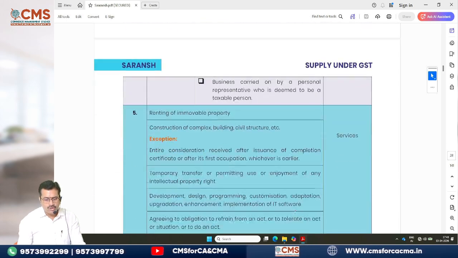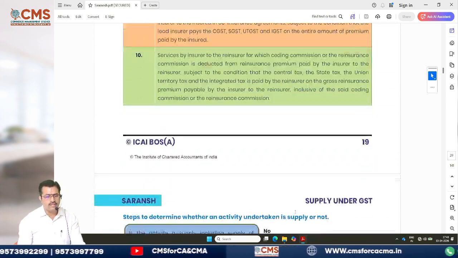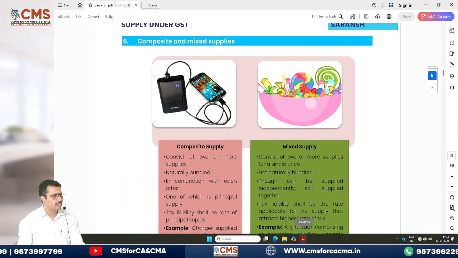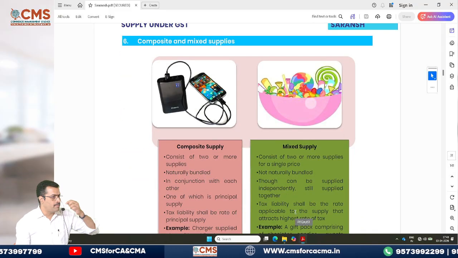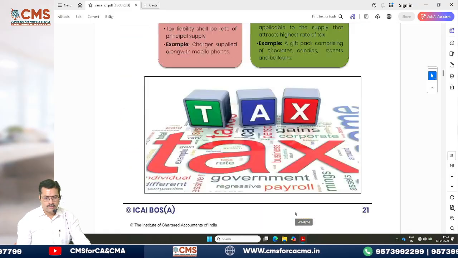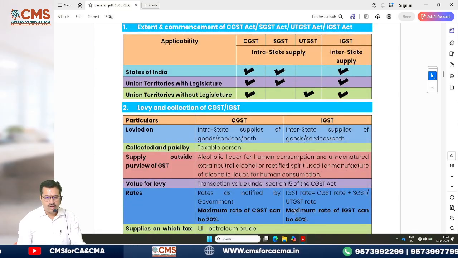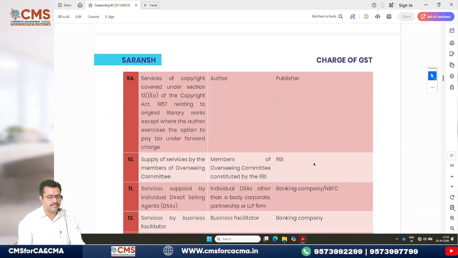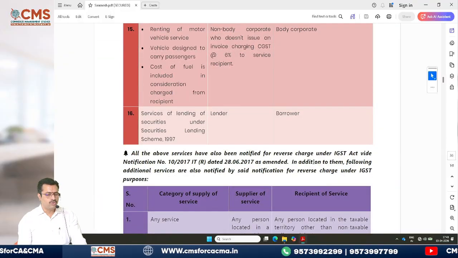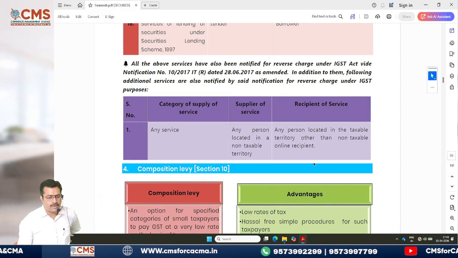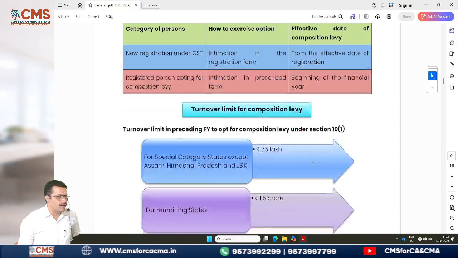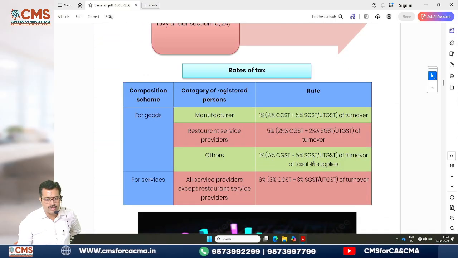I want you to go through all these things and come tomorrow with some doubts. Then composite and mixed supply. Then we also discussed levy and collection of GST, various definitions, goods and supplies liable for reverse charge, and the composition scheme. I asked you questions and you gave me the answers.